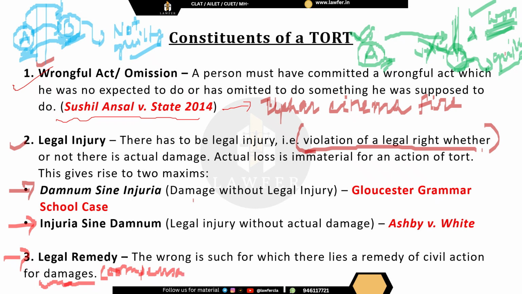Now, if you take, for example, murder, somebody has murdered another person. For that, you can't really give compensation, though nowadays we are moving towards victim compensation and so on. But for crimes like murder, theft, dacoity, robbery, we do not have an action for civil damages. Rather, we have punishment in criminal law. For example, the IPC talks about such cases. But in case of tort, we will not have punishment, but we will have remedy in damages, that is, compensation.